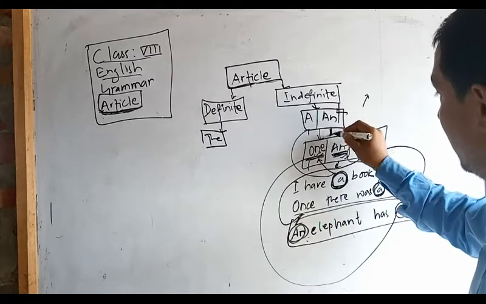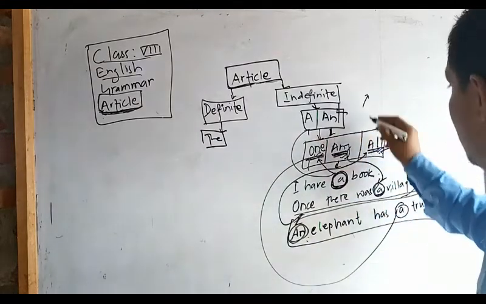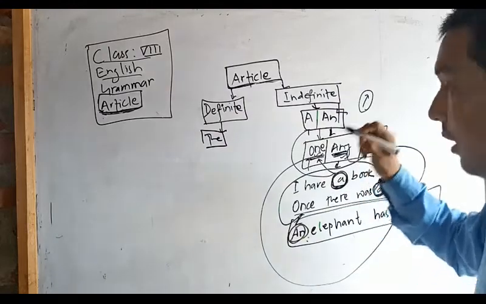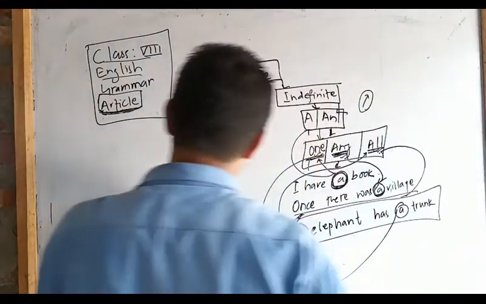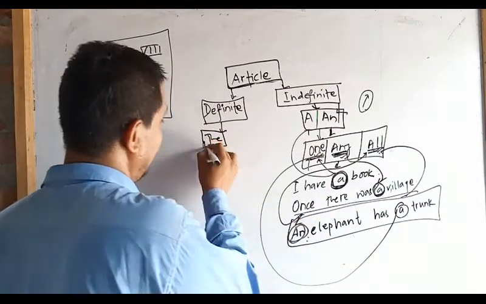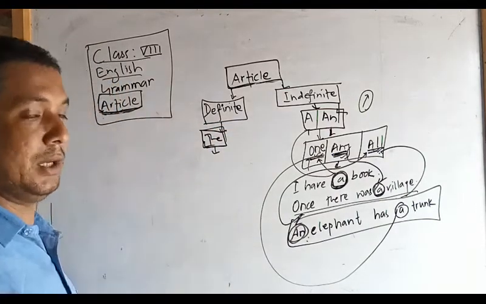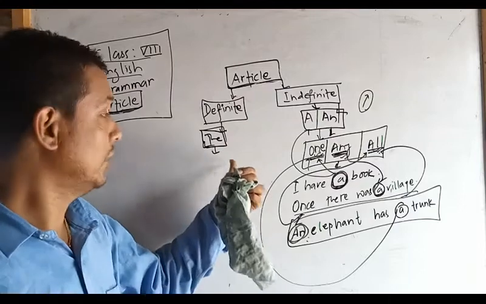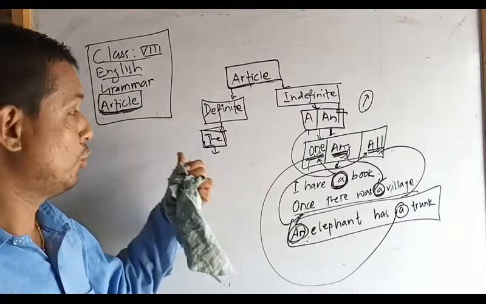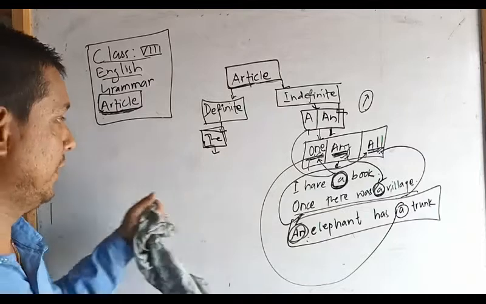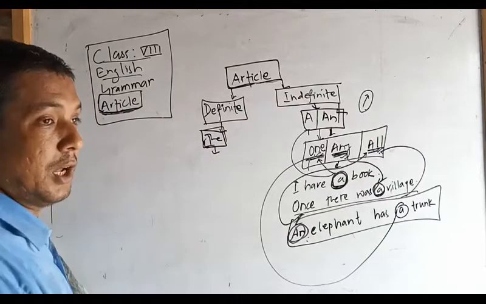So whenever they are used in an authentic sense, they are never definite. They are always indefinite. But here, the definite article the doesn't have any authentic meaning. It doesn't have any one meaning. Understand? It is only used to make the noun definite.